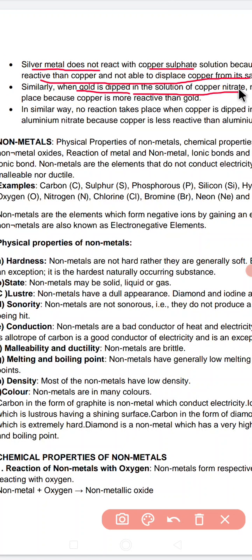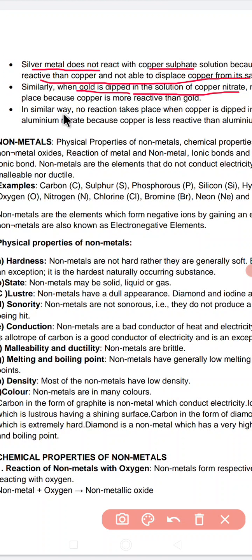What will happen? Gold will not react. Why? Because gold is much more inert than copper, and hence this piece of gold will just remain intact in the solution. As we know, gold is much less reactive than copper.